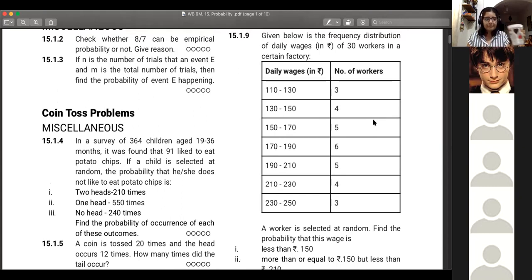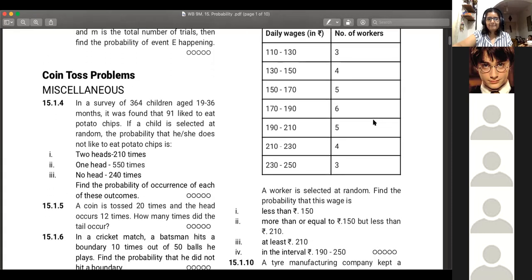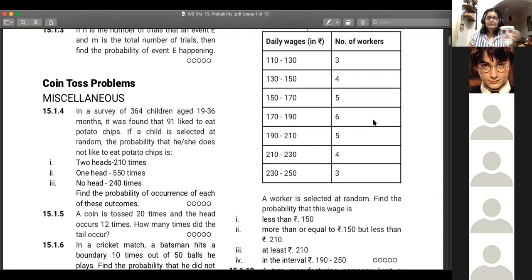Ma'am, I made a mistake in the calculation of all the workers. Yes, Ashka got it right.